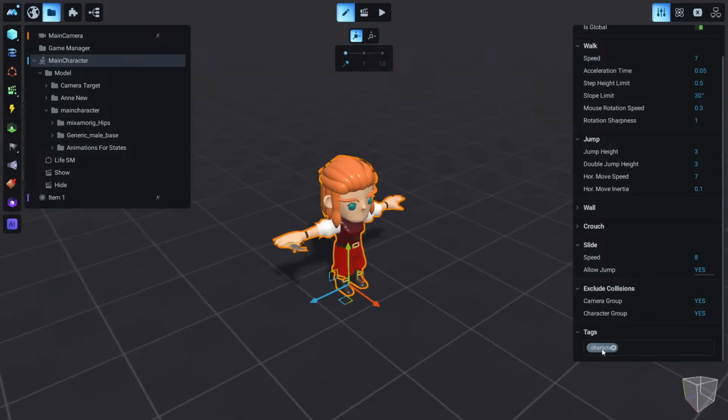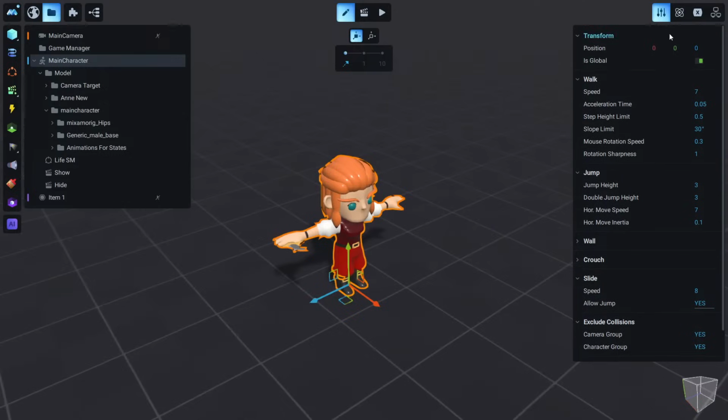This is a tag, and it's predefined as character. And why is this important? Because most of our assets in the marketplace are set to interact with this tag. Okay, so out of the box, most of our assets in the marketplace use this tag, and you can import it in the game and work without any extra effort.